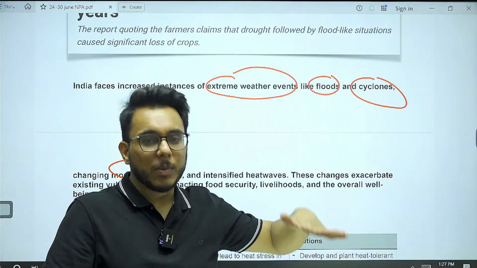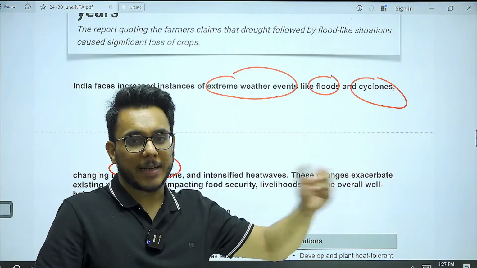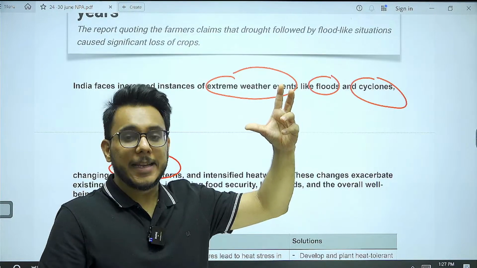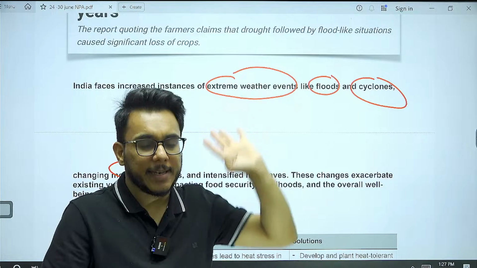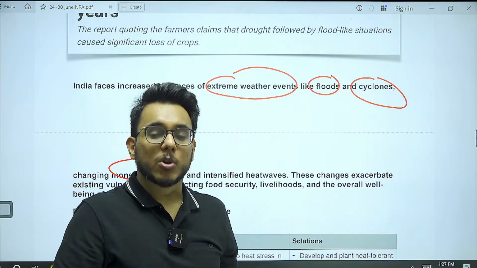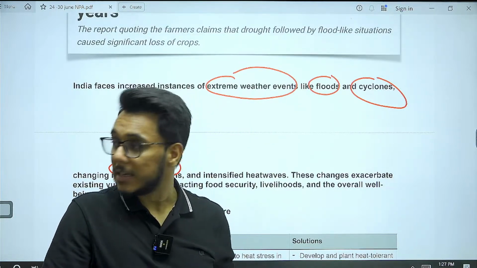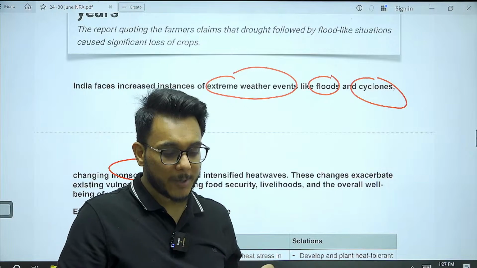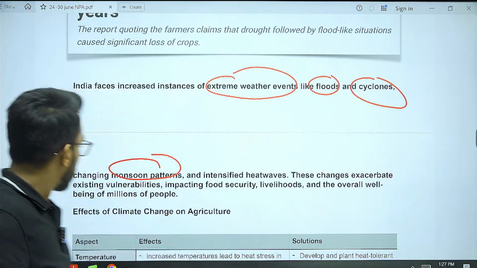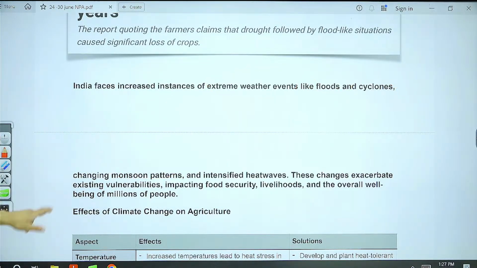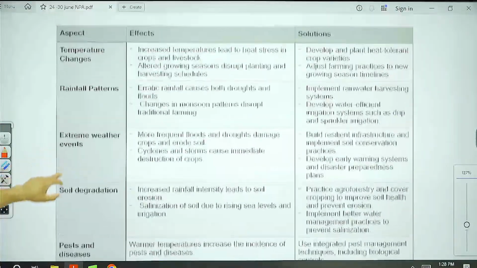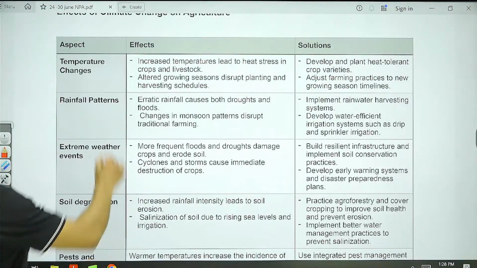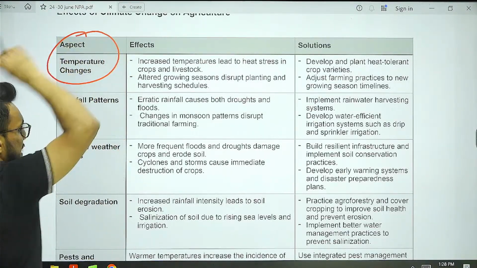If water availability goes down, what will happen? It will impact agriculture. If heat waves are there, they'll destroy the crops. Drought, flood, again impact the crops. So climate change has a very big and negative impact on agriculture. Let's discuss how the different aspects of temperature and climate have an impact on agriculture. Moving on. First is the temperature change.